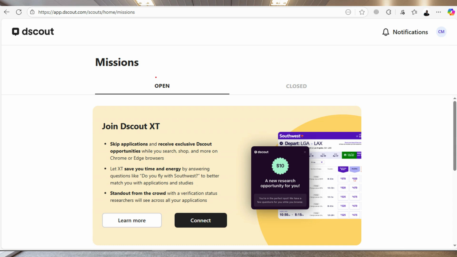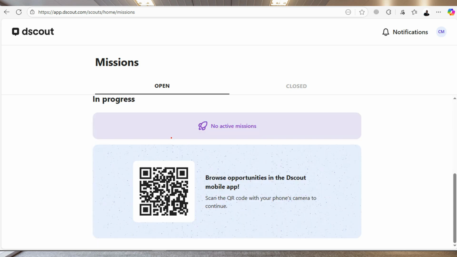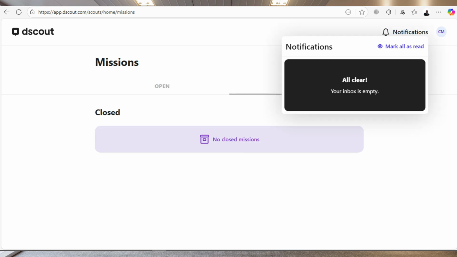Now the very first thing that you're going to see is this one called Join Dscout XT, which I think is some sort of a program that they have. It says skip applications and receive exclusive discount opportunities while you search, shop, and more on Chrome and Edge browsers. So it's kind of, I don't know, an extension or something like that. So that's very interesting to see. And then you need to scan this with your phone to continue with the registration process.